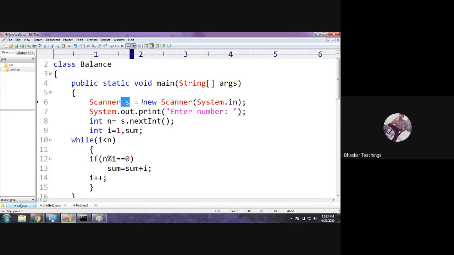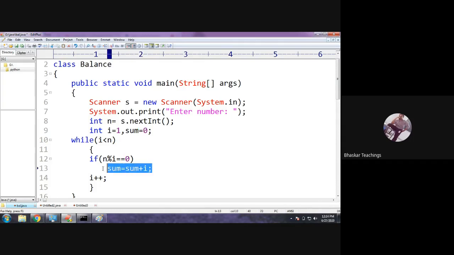For s we have initialized some object. For n we are taking an input value, so n is also initialized. For I we are initializing it to 1. But did we initialize anything to sum? No. Without a value we are going to perform an operation, and there is no default assignment for local variables. Therefore it is producing an error. So initialize sum to 0.